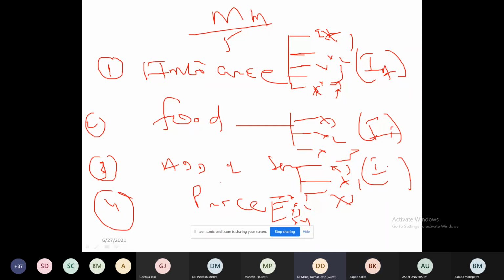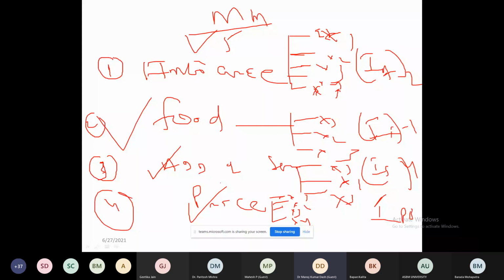And which is the highest one? Suppose I say it is 1, this is 2, this is 3, this is 4. So I can conclude that the most important attribute the customer prefers when selecting the hotel is food. Then they are followed by ambience. Then they are followed by the price. Then last they talk about the add-on service.